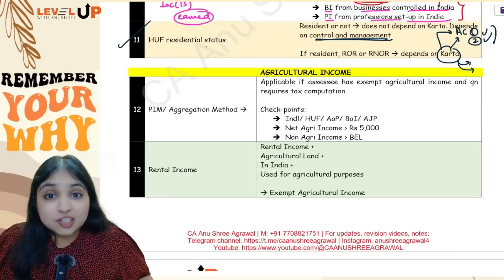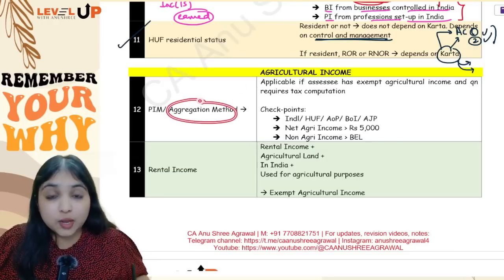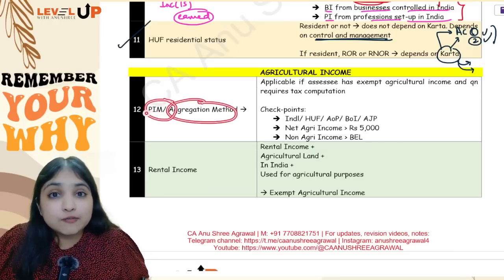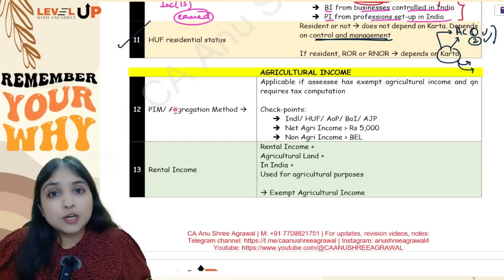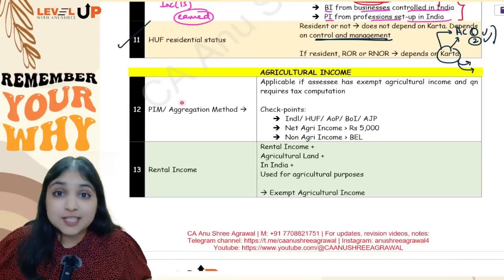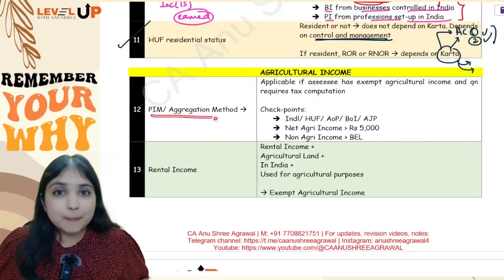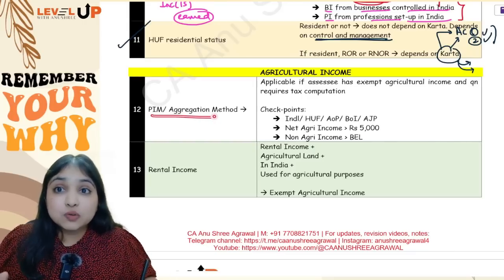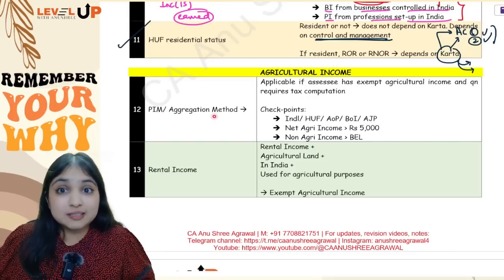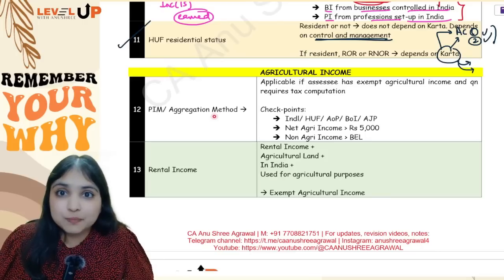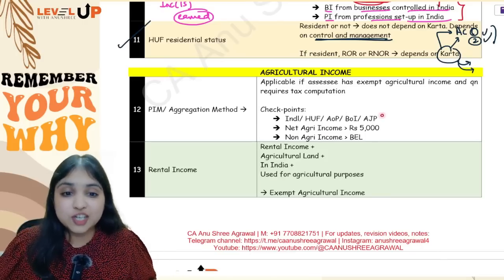See, partial integration method is also called as the aggregation method. Okay, and this method is not going to influence your income computation. It will only influence your tax computation. So if assessee is having exempt agricultural income and if they are asking you to compute tax, then you have to apply partial integration method. But once you identify that okay, partial integration method is applicable, don't straight away start computing the steps. No, wait. First check these 3 points.